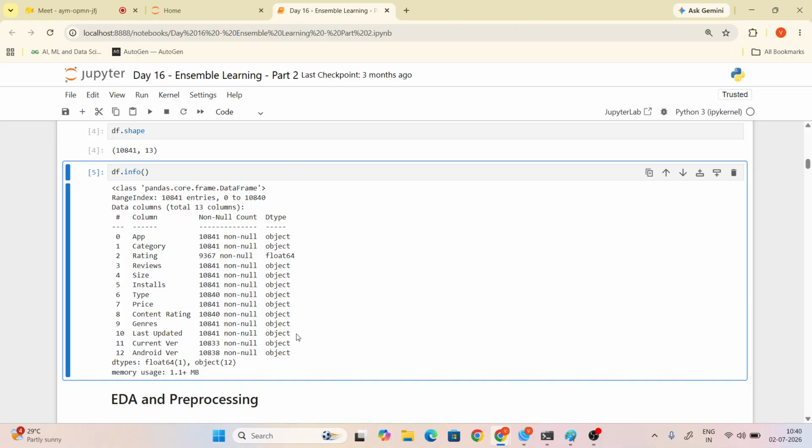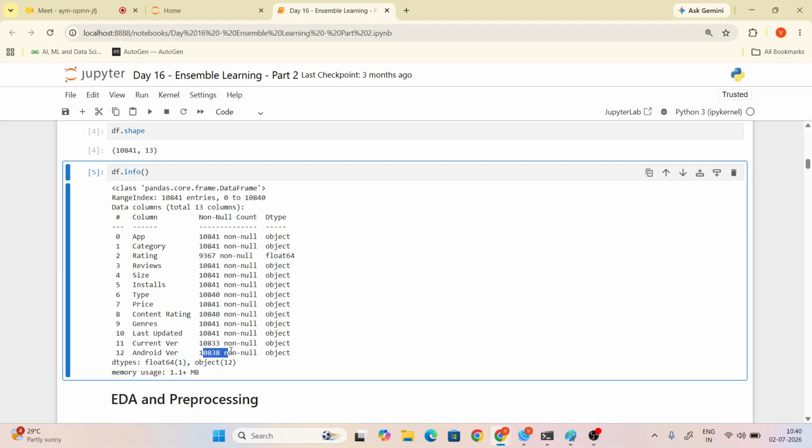And did not find any other error. So you told right. So how many records are there? 10,841. Ten thousand eight hundred forty-one. So many records are float, missing. Here one record is missing, right? Here also one record is missing. Here two records are missing, right?